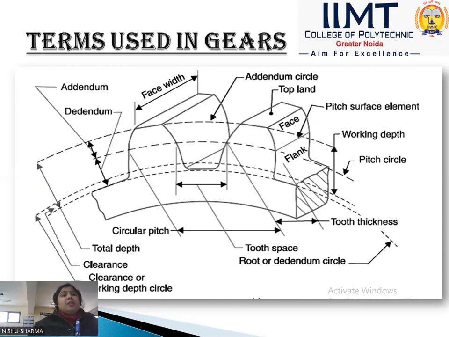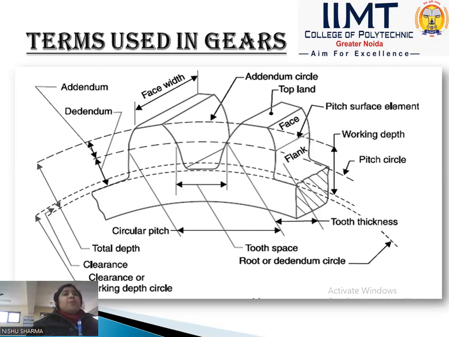Okay, now next term is the face of the tooth. In this diagram we see that the upper portion is called the face and the lower portion is called the flank. So face is the surface of the gear tooth above the pitch surface. Okay, and flank is the surface of the tooth below the pitch surface. It is called the flank.